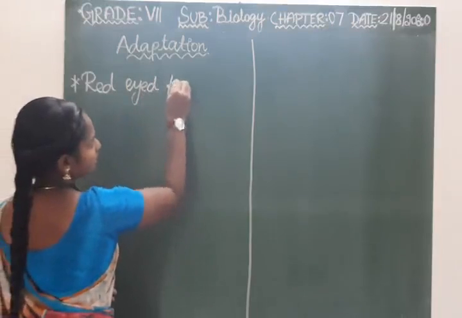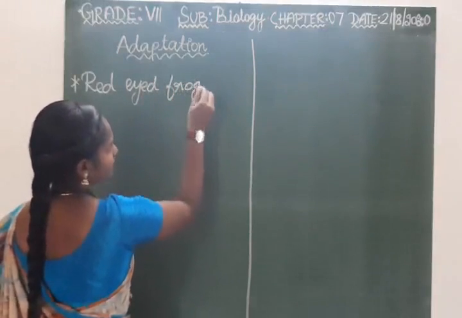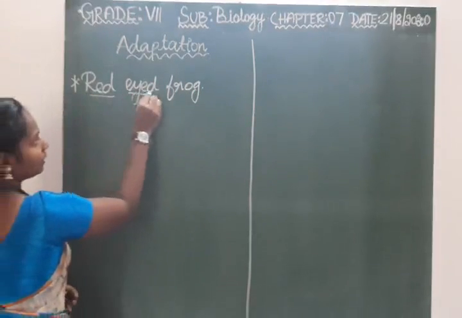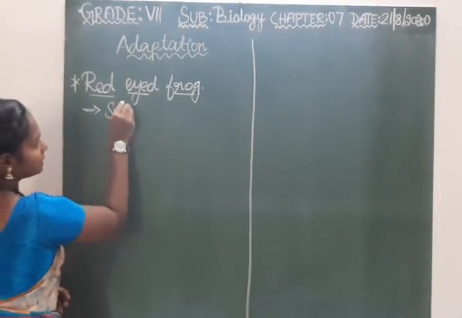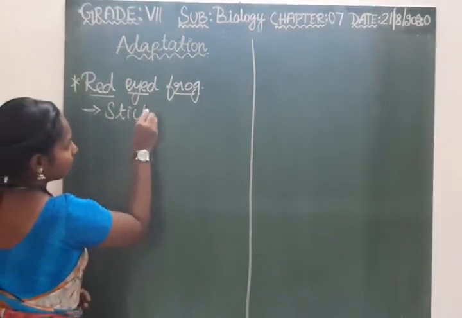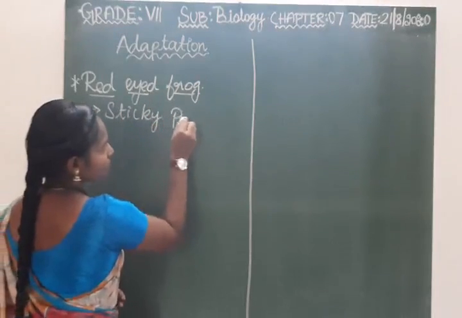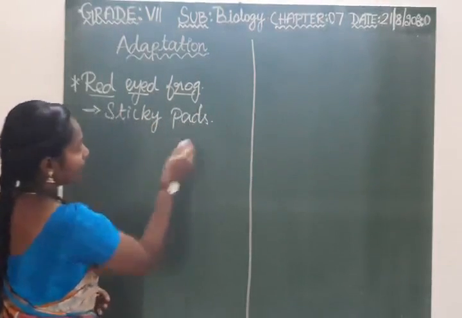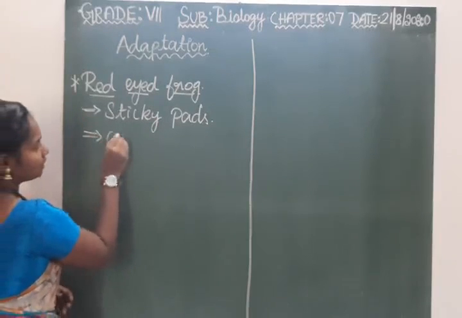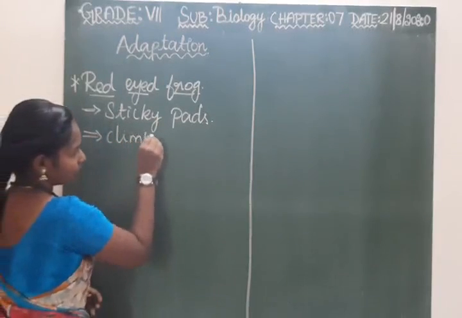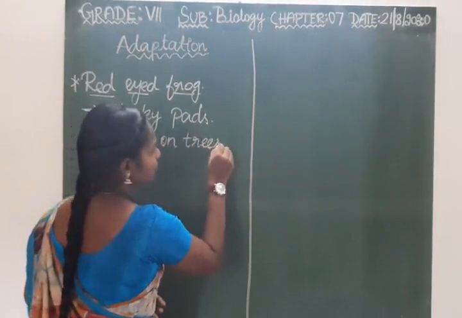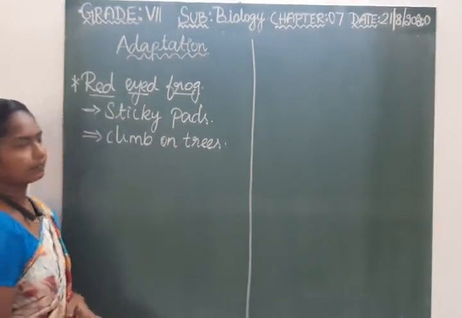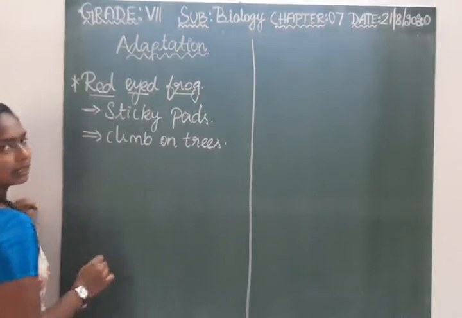As the name suggests, the frog has red eyes. They have sticky pads, and with the help of these sticky pads they climb on trees. So they are adapted to live on trees. This is the adaptation of the red-eyed frog.